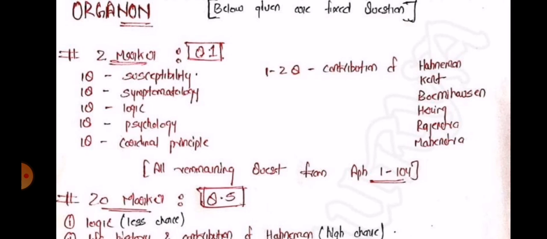Alright, so first of all, we'll be going through this image, which contains all the important topics of Organon, the must-do questions for you all for second year. For 2 markers, you have to always remember to cover susceptibility, symptomatology, logic, psychology, and cardinal principles of homeopathy. There is always a question asked from the contribution and the life history of the following pioneers. For life history, always try to remember Dr. Kent, Bonninghausen, Herring, and Rajendra Sir. And the contribution to be remembered is of Dr. Hahnemann, Dr. Kent, and the remaining ones.